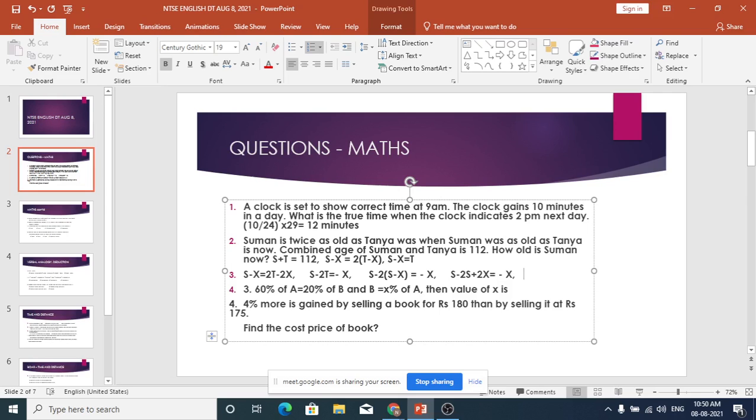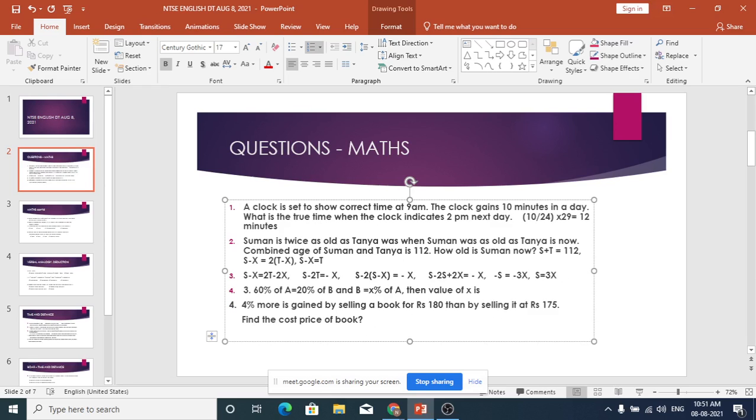So now you can bring x on one side and S on the one side, that is minus S is equal to minus 3x. Is it correct? Minus S is equal to minus 3x. So S equal to 3x.